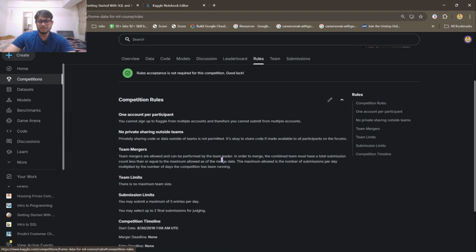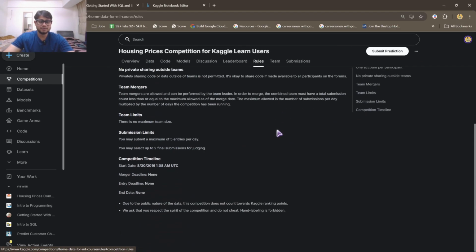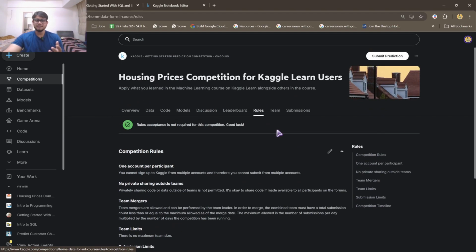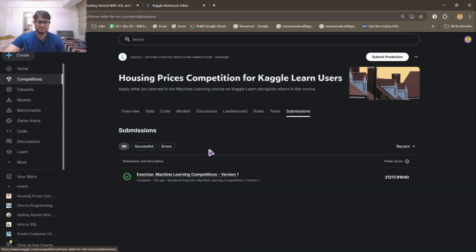Now rules are one of the most important things if you are competing in a competition, because for some organizations in some of the big competitions or hackathons on Kaggle, it is very important for you to see the rules and not to share any kind of insider data that you have in the competition with others. So you should go through the rules section too. Team is basically where you can form a team according to each competition, and submissions, okay, this was my submission. In submissions you can see what you submitted.